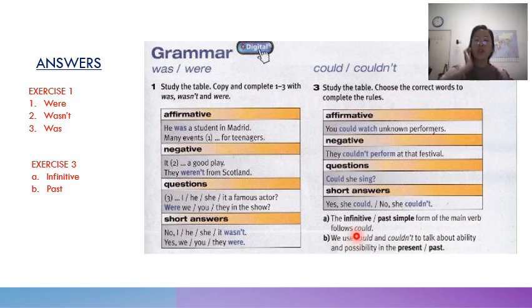Okay, so after could, we will use infinitive or past simple. The answer is infinitive. Infinitive means no s, no ed, no ing. Okay, we use could and couldn't to talk about ability and possibility in the past. Okay, the present tense is can and can't.